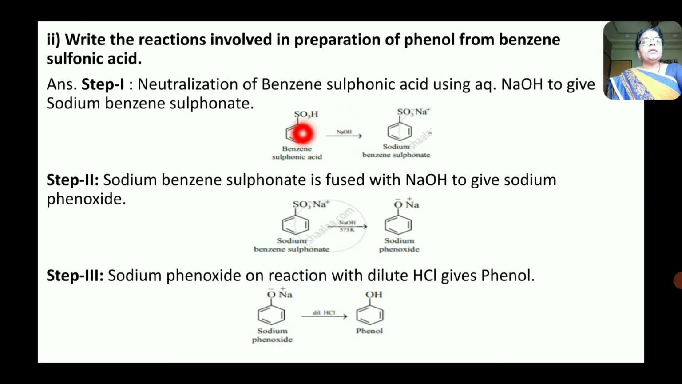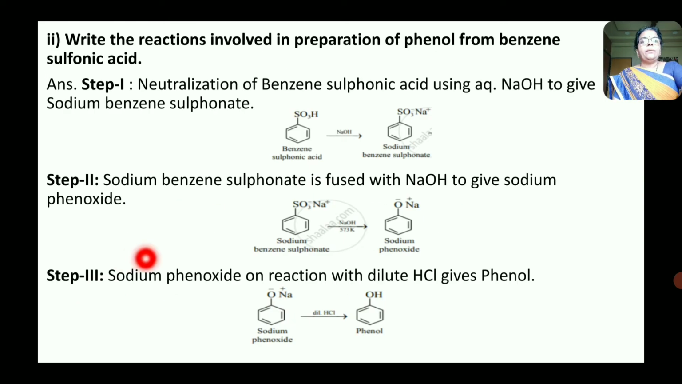That is, here the hydrogen atom from benzene sulfonic acid and OH group from NaOH form H2O, and this hydrogen atom from benzene sulfonic acid is replaced by sodium to form sodium benzene sulfonate. This is the salt. Now in second step, this salt, that is sodium benzene sulfonate, is fused with molten NaOH to form sodium phenoxide. Now this is sodium benzene sulfonate. When it is fused with NaOH, then formation of sodium phenoxide takes place. This is sodium phenoxide.